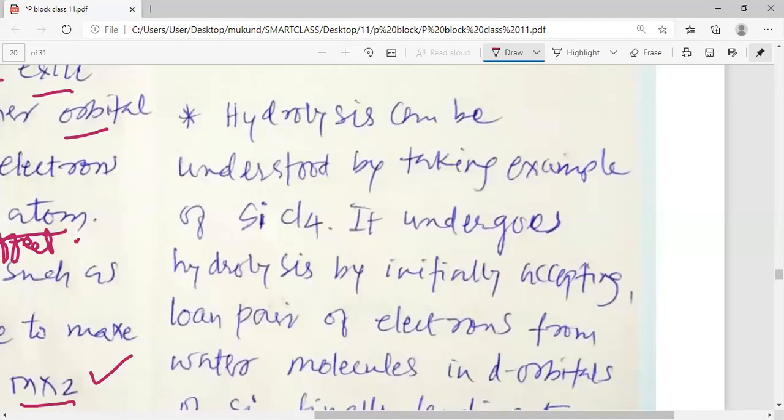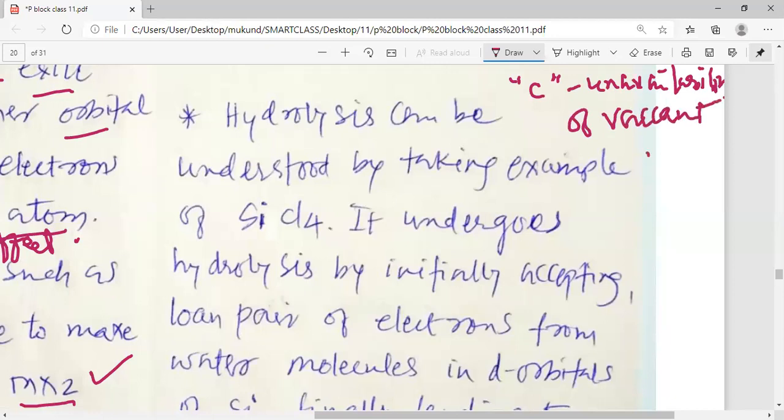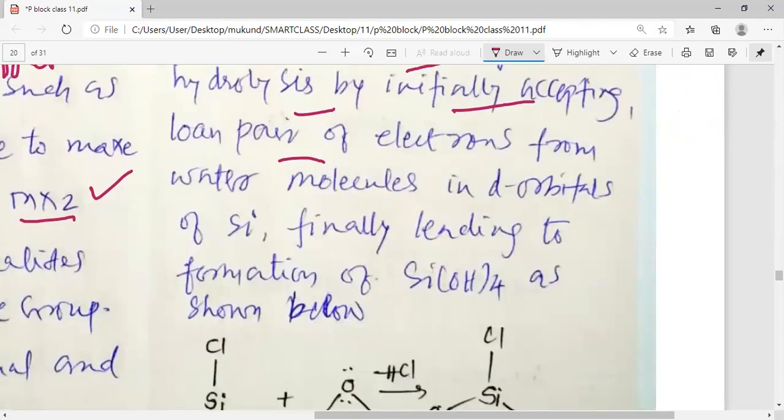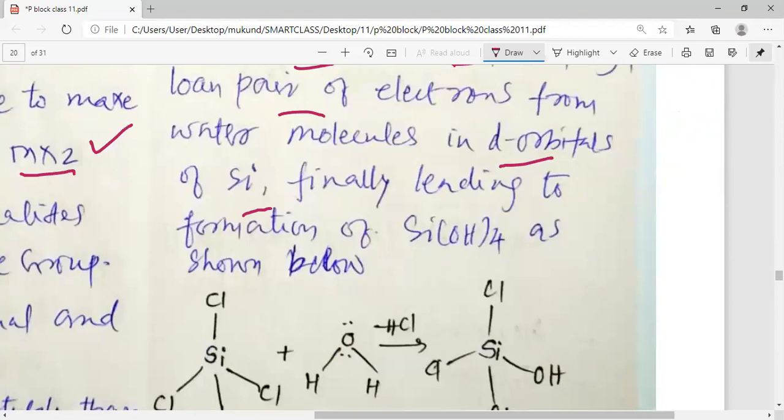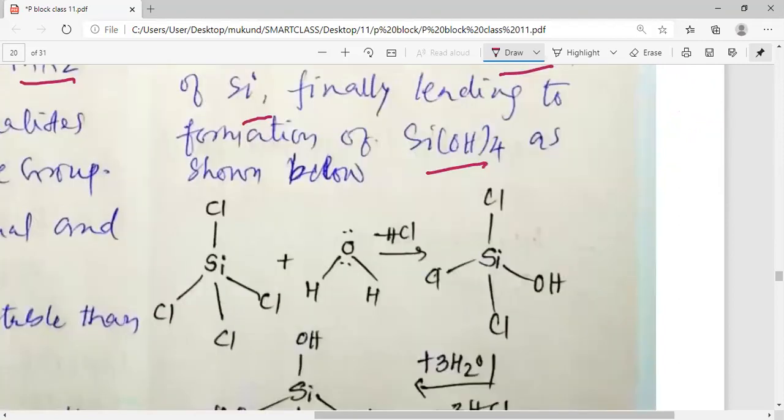Hydrolysis: we are well aware that the first element of this group, carbon, has unavailability of vacant d orbitals. So as it has unavailability of vacant d orbitals, it does not undergo hydrolysis. Hydrolysis can be understood by taking the example of SiCl4. It undergoes hydrolysis by initially accepting the lone pair of electrons from the water molecule in the d orbitals of Si, finally leading to the formation of Si(OH)4, as you can see here.